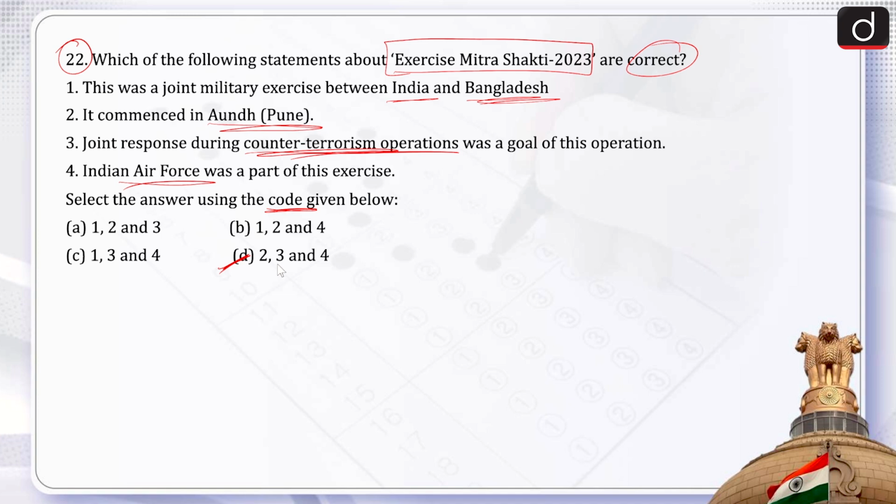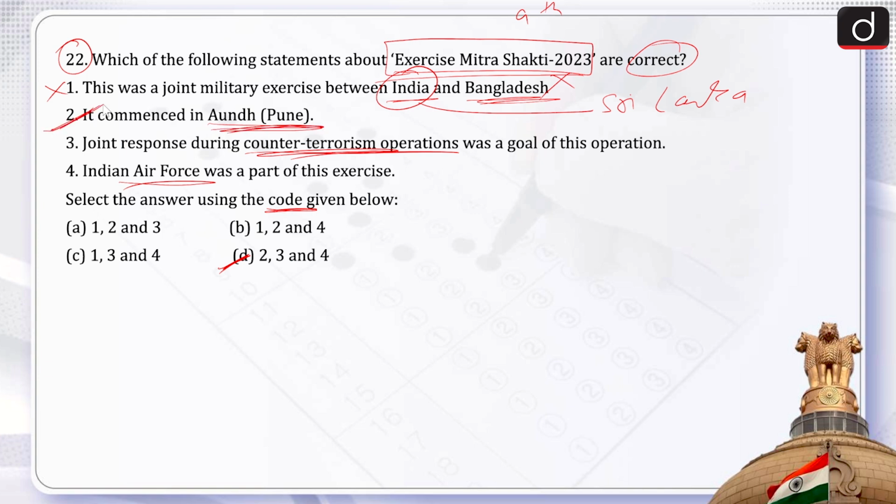So let us read this. This was the 9th edition of the joint military exercise, Exercise Mitra Shakti 2023, and it was conducted between India and Sri Lanka. It is not Bangladesh, it happens between India and Sri Lanka. So the first becomes wrong. And then it commenced in Aundh, Pune, this is correct.